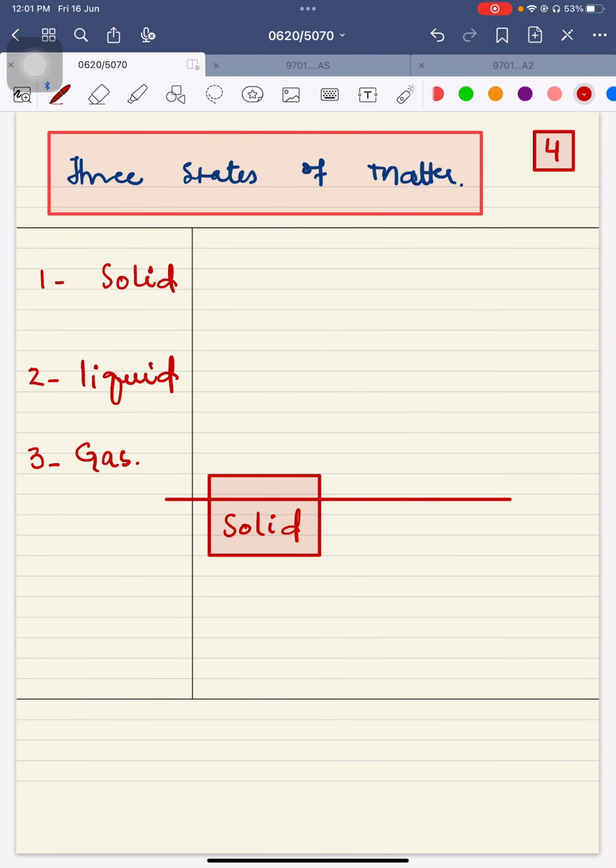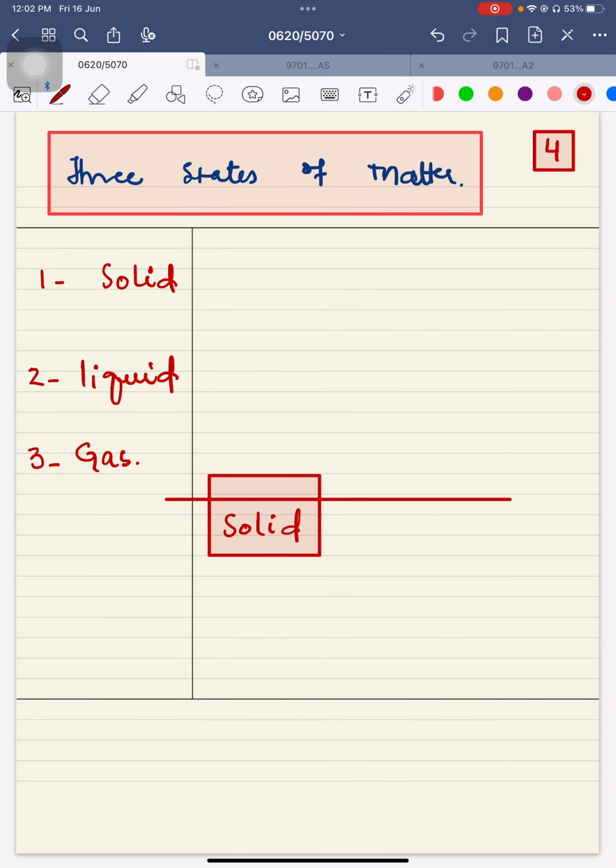If I'm telling you about solids, guys, we know what a solid is. In case of a solid, the particles are very compactly packed, very tightly packed. The particles of a solid are not moving from one place to another. No doubt the particles of a solid are moving. So what is point number one in case of a solid? The particles are compactly packed. They are vibrating at their fixed positions.